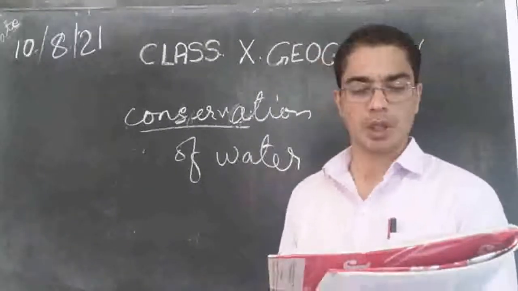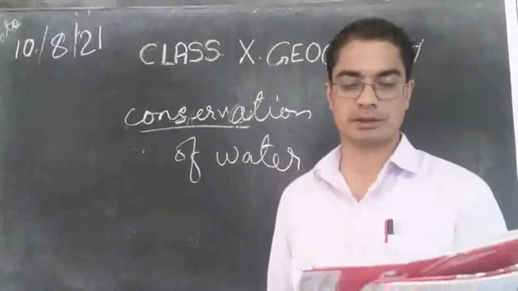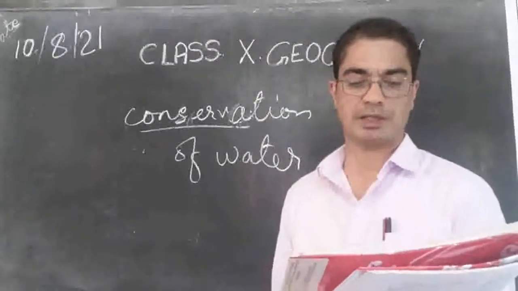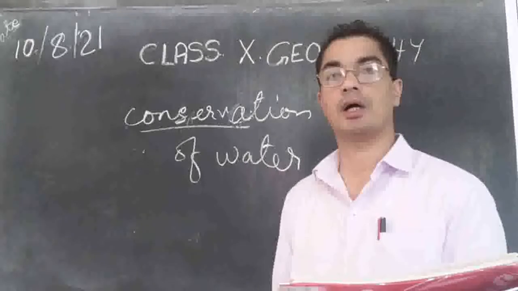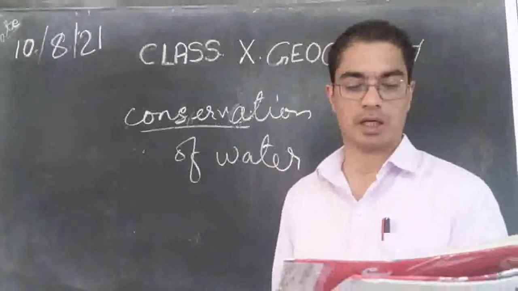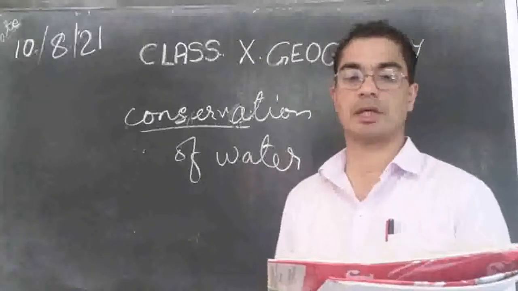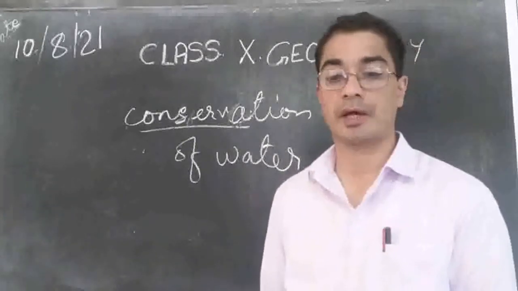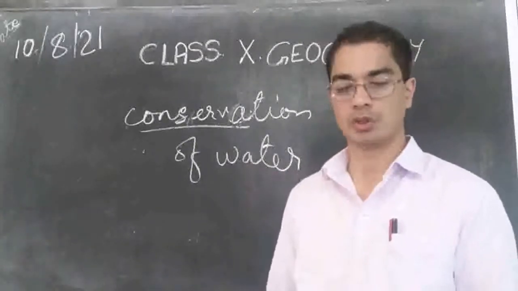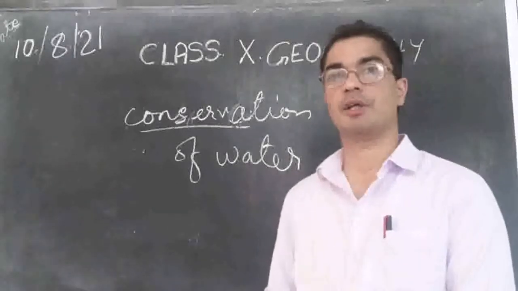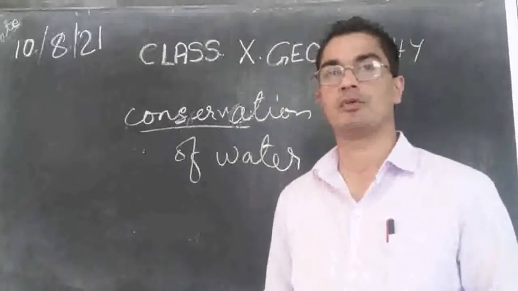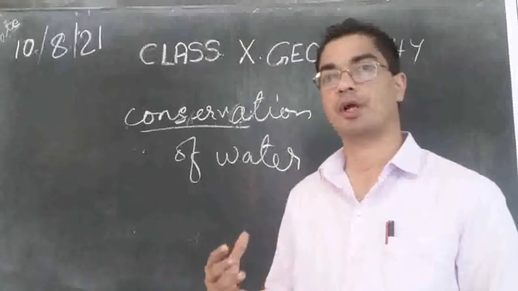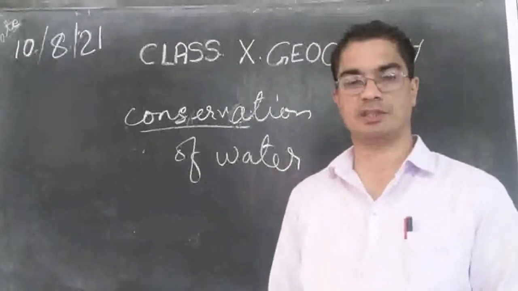And moreover, multiplying urban centers with large and dense populations and urban lifestyle have not only added to water and energy requirements but have further aggravated the problems. As we said, from independence onwards we have been creating more and more urban societies.